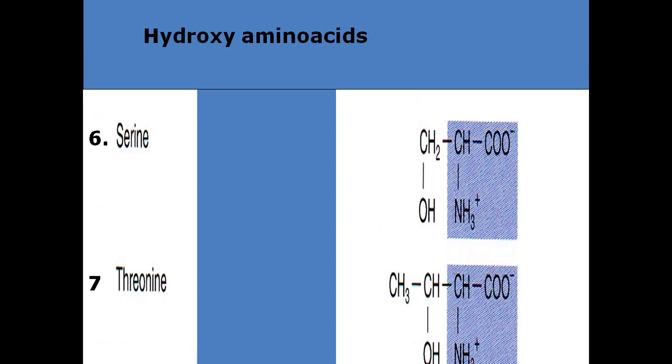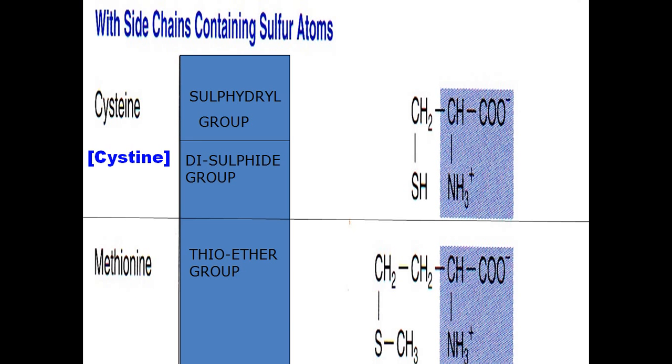The third type of classification of amino acids is hydroxy amino acids. Examples of hydroxy amino acids are serine and threonine. The next type of amino acid classification is sulfur containing amino acids.